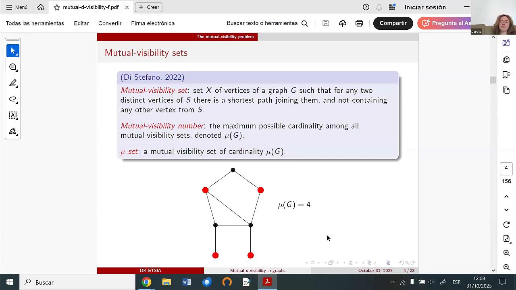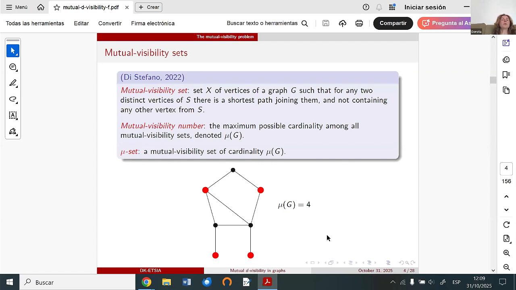We can imagine graphs where we have only one shortest path between any two vertices. For example, the path graph. In a path graph, for any two vertices, there exists exactly one unique shortest path between them. So these two parameters will be equal. The same is happening in the cycles of odd number. And there are more graphs with this condition.